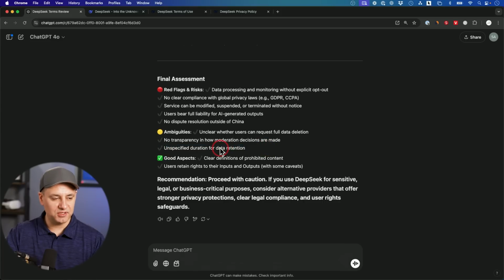That's probably one of the bigger concerns with this document, and you mentioned in the privacy policy, where they could just retain the data forever, I guess, and do whatever they want with it, train any model with it. There's no way to get out of that. Now right here, it says proceed with caution. If you use DeepSeek for sensitive legal or business-critical purposes, consider alternative providers that offer stronger privacy protection, clear legal compliance, and user rights safeguards.